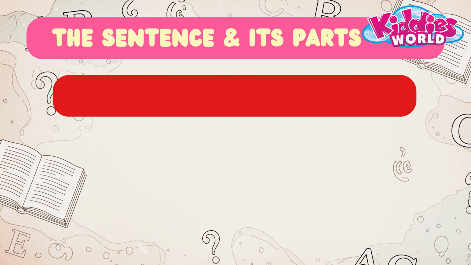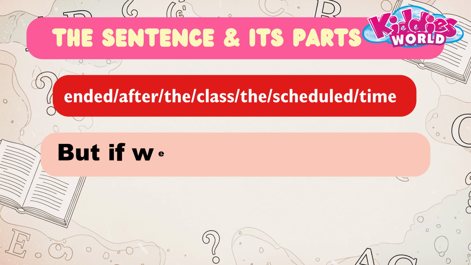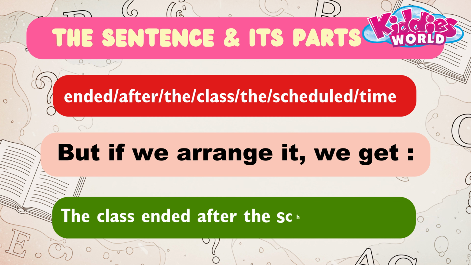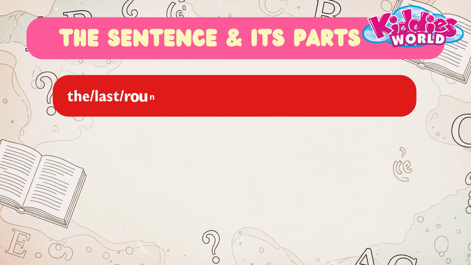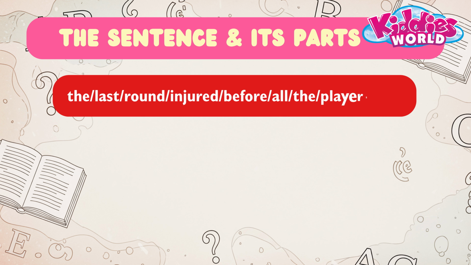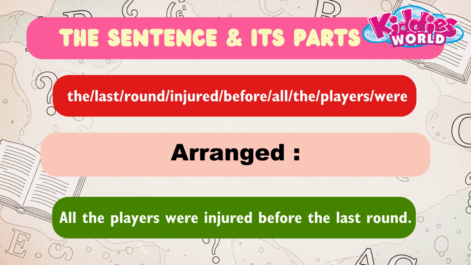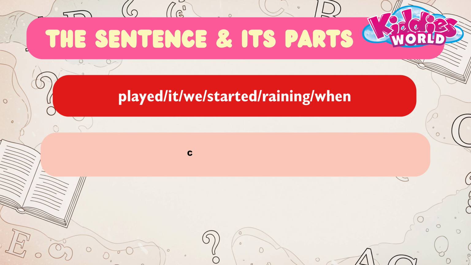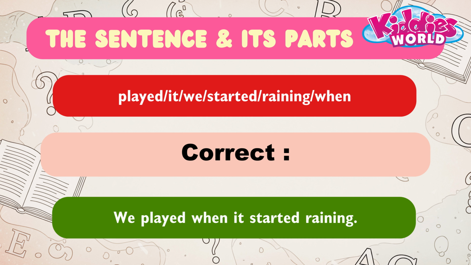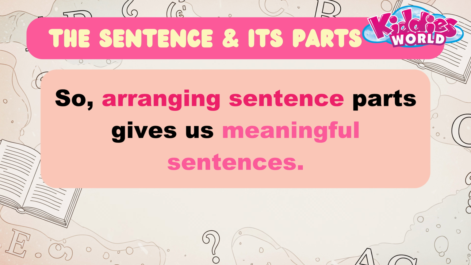Look here. Example 1: ended after the class the scheduled time. This is not meaningful yet, but if we arrange it, we get: the class ended after the scheduled time. Example 2: the last round injured before all the players were. Arranged: all the players were injured before the last round. Example 3: played it, we started raining when. Correct: we played when it started raining. So arranging sentence parts gives us meaningful sentences.